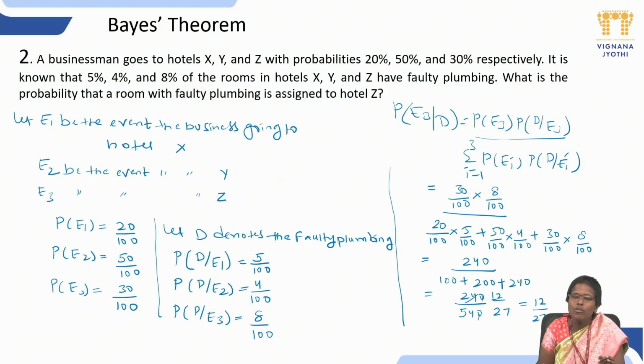Suppose 10 machines are there: machine A, machine B, machine C, and so on. We will find the probability values, and see which machine has the highest probability. We will stick to that machine and say, okay, this machine has the defect, so let us sort out that machine.